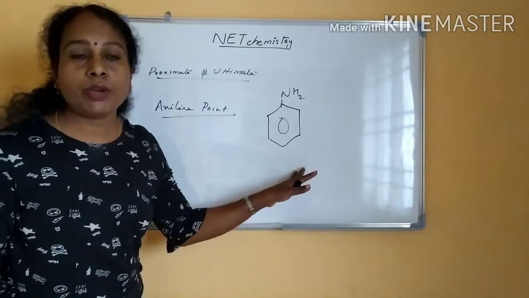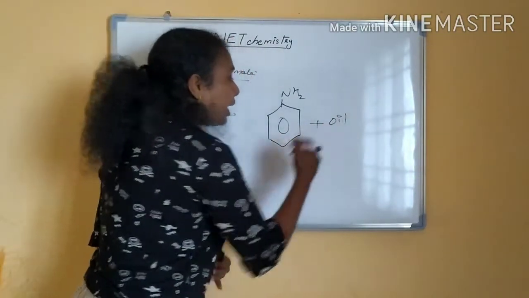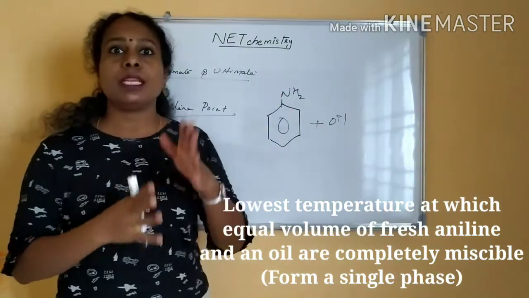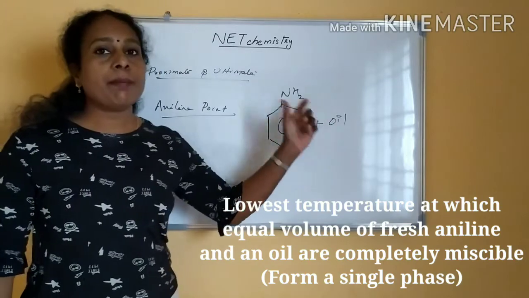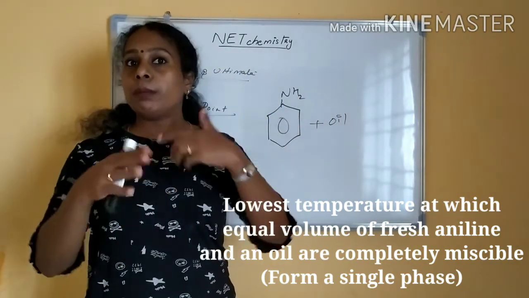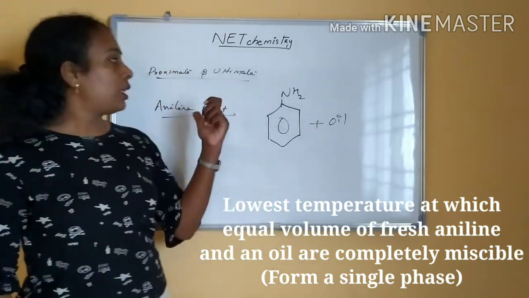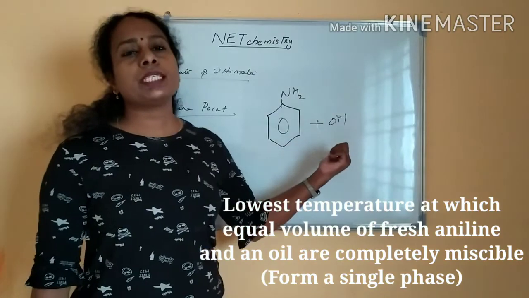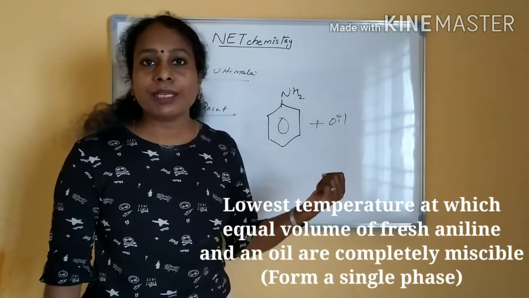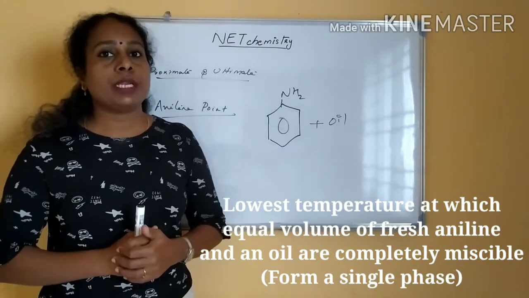Aniline is an aromatic compound, right? This aniline will mix with oil at a particular temperature. Both will be completely miscible at a particular temperature. The temperature at which aniline and oil become a single phase when we mix them, that temperature is called the aniline point. How will it mix? Only if aromatic compounds are present in the oil will it get mixed, right? So that temperature we call the aniline temperature.